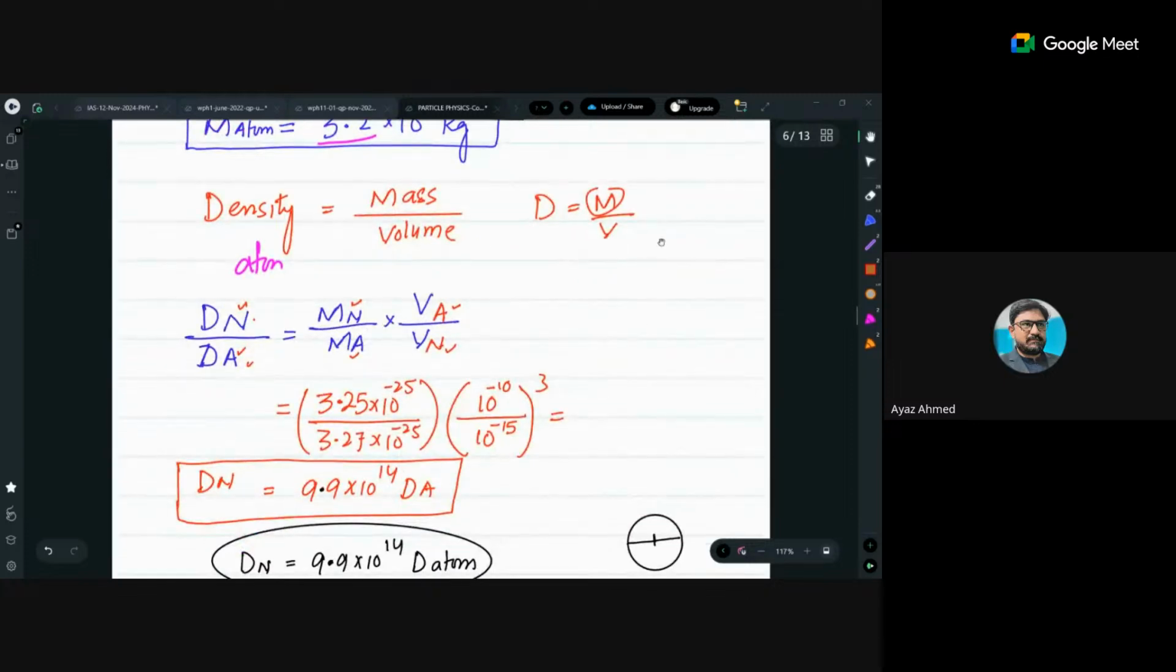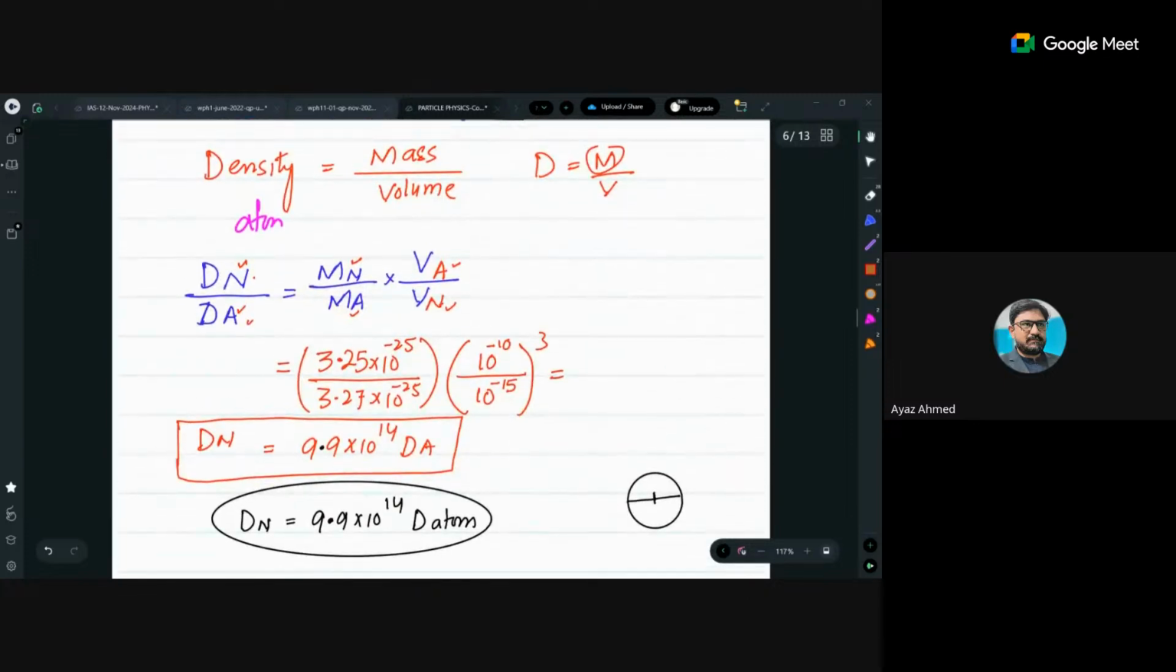Check this one out. Density is mass by volume, and instead of calculating the volume of the nucleus and atom again, I have given you the idea that density of nucleus divided by density of atom is mass of the nucleus divided by mass of the atom, and volume of the atom divided by volume of the nucleus, because density is inversely proportional to volume. I have given you the ratio of volumes in the previous discussion, and masses we have calculated.